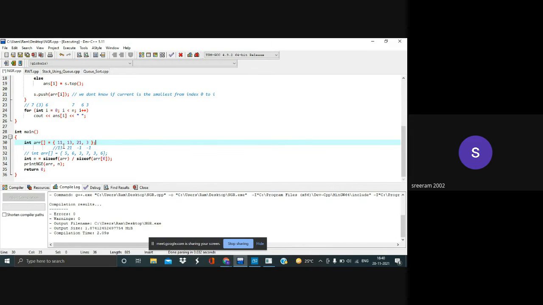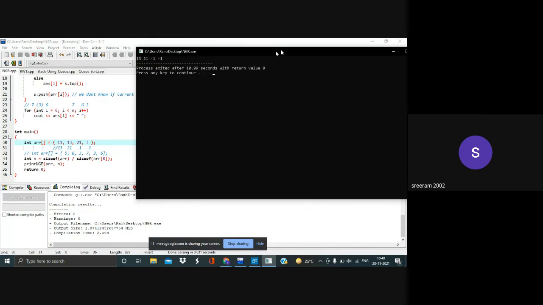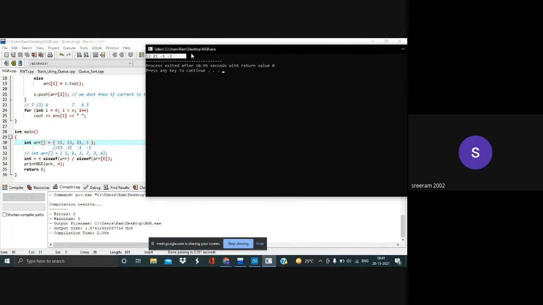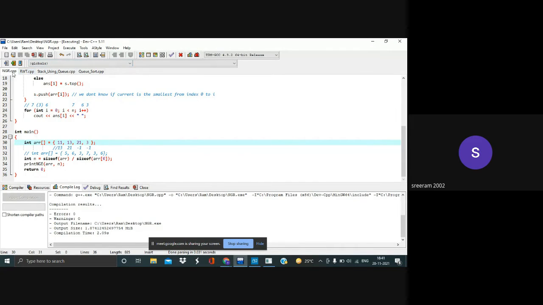But since 21 is the largest element, there is no other element to the right of 21 which is greater than 21, so we'll be returning -1. The same goes with 3. There are no elements to the right of 3, so we'll be returning -1. Let's see if the output is reflected. Yes. So that is all about the next greater right question.